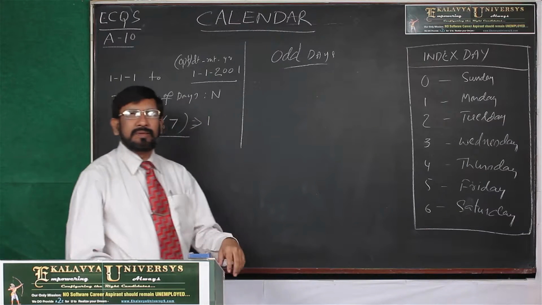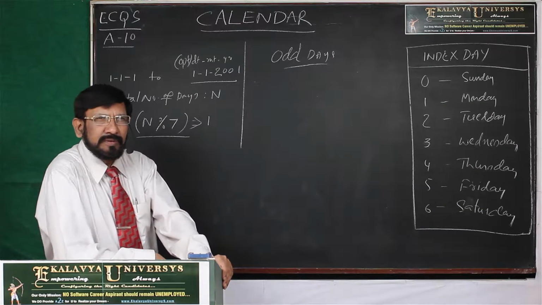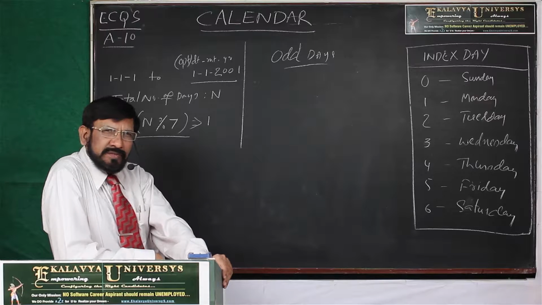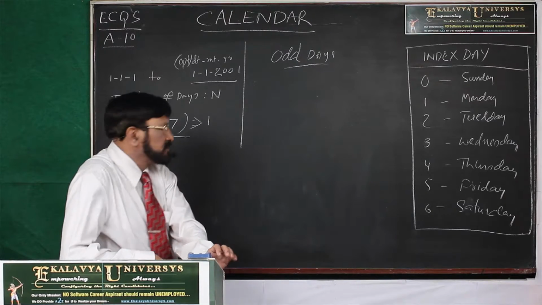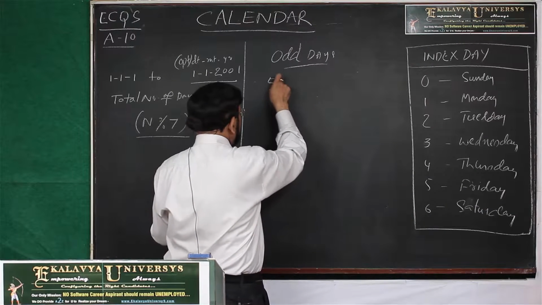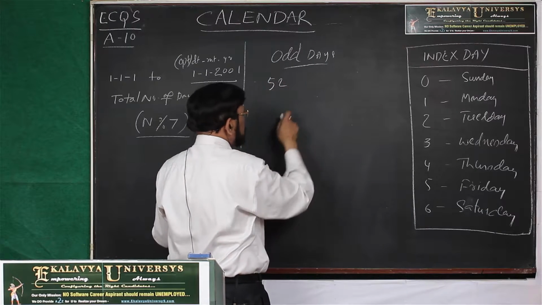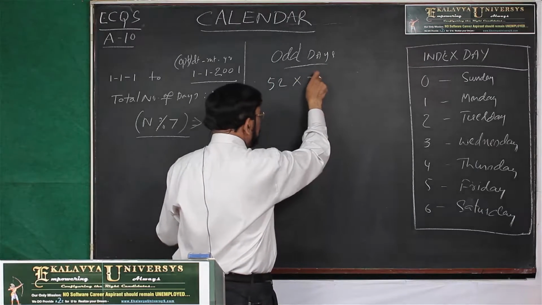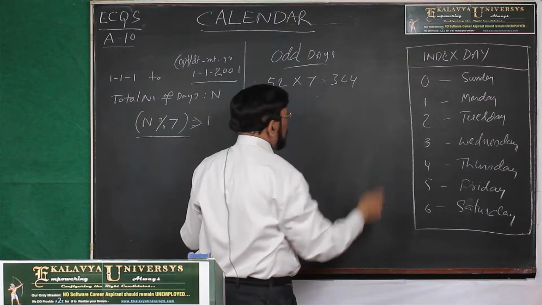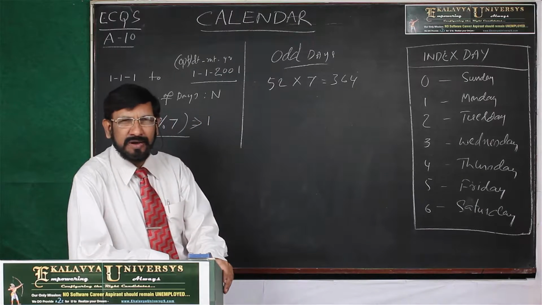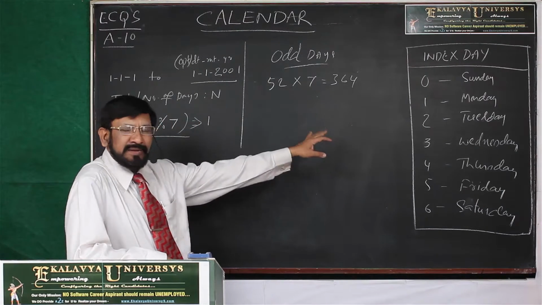Actually, if I ask you one question, how many weeks are there in a year? Everybody tells 52 weeks. So 52 into 7 is 364. If it is 364, we need not bother about this logic.